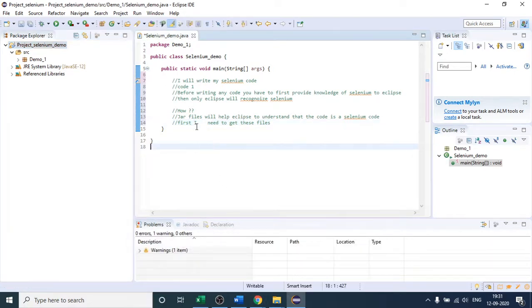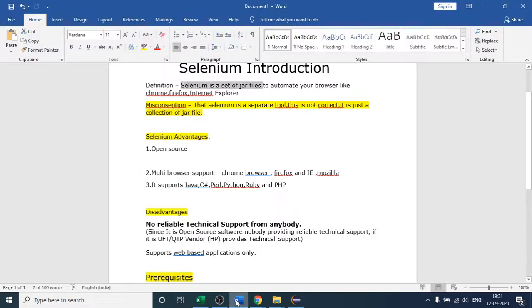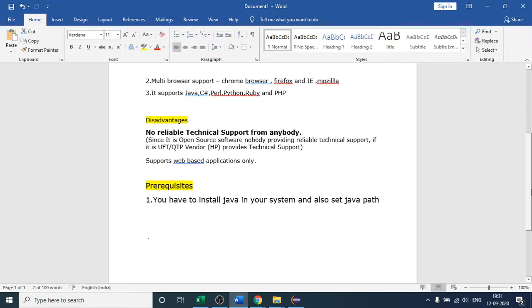Let me come here again. This is what we have done, and the second prerequisite is to import the jar file in your project. So these are the 2 steps. Now coming to the main point.